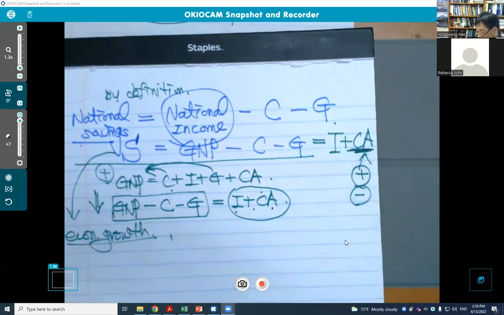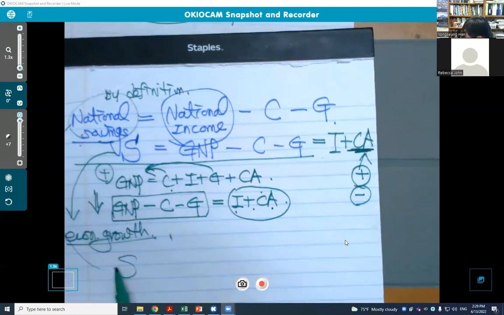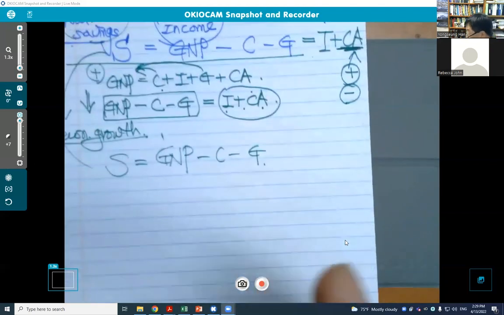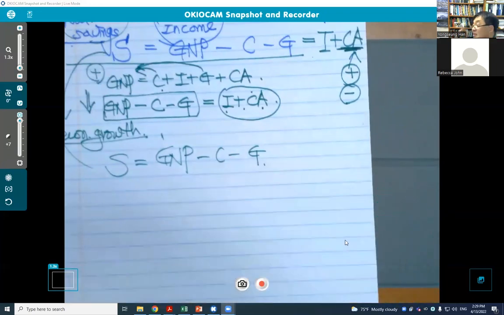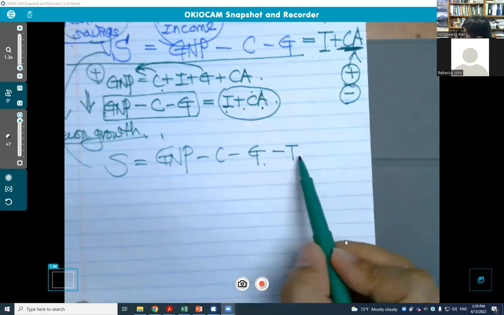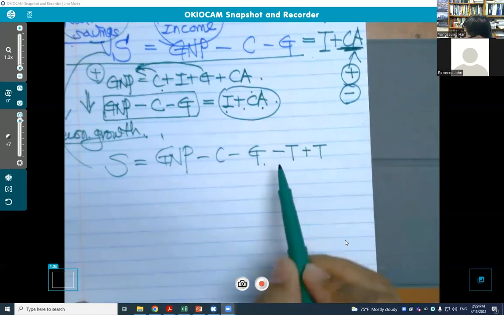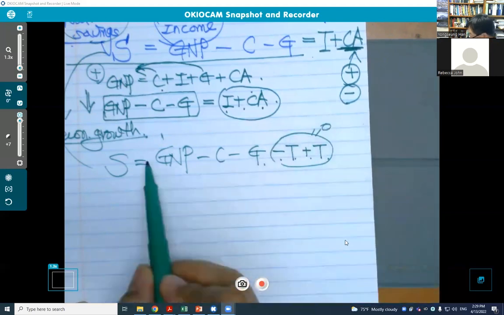Then let's look at national savings one more time. Savings is GNP minus C minus G. This national savings is the sum of private saving and public saving. Now think about this case: T is the tax that we pay, and minus T plus T is 0, so adding 0 does not change anything.